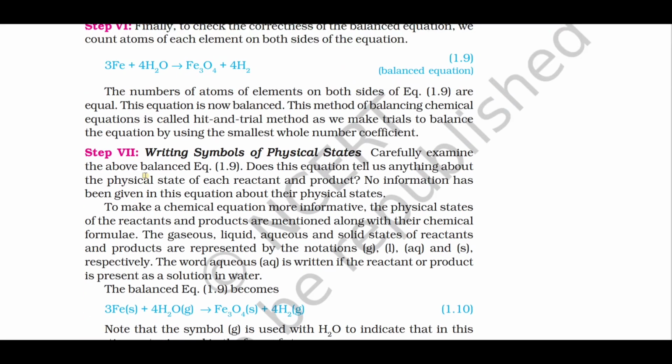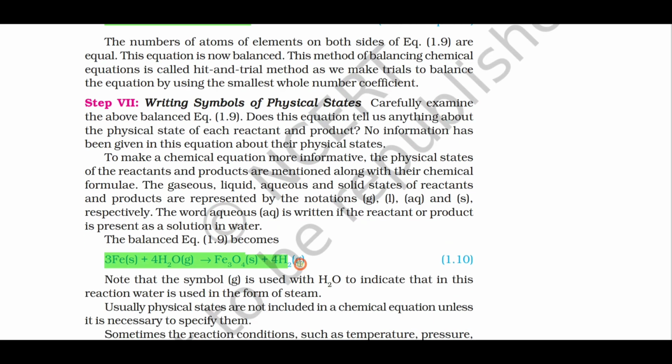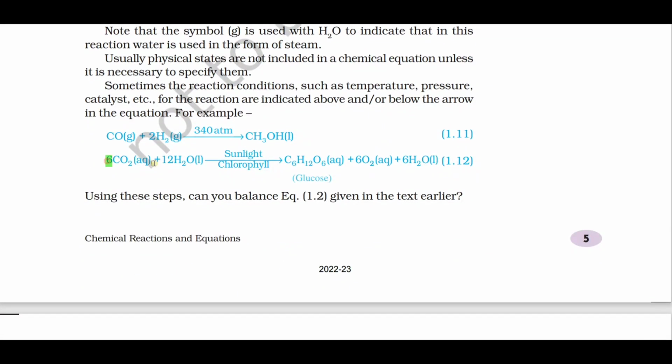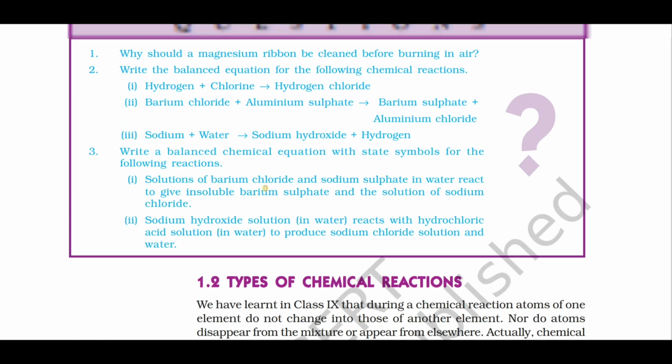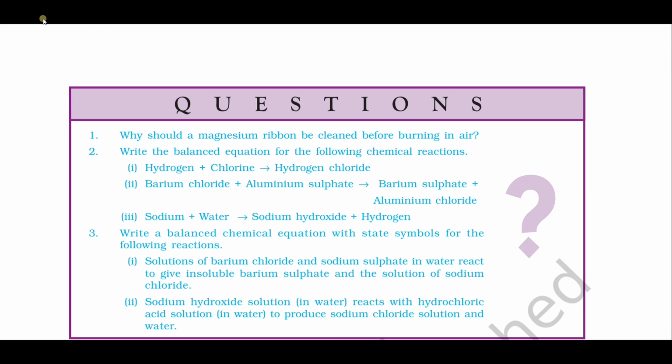There are a few chemical equations. Try to balance those. And we have the chemical equation for photosynthesis, and also we have 3 questions in the exercise. In the in-text questions we have 3 questions, question number 1, 2 and 3.